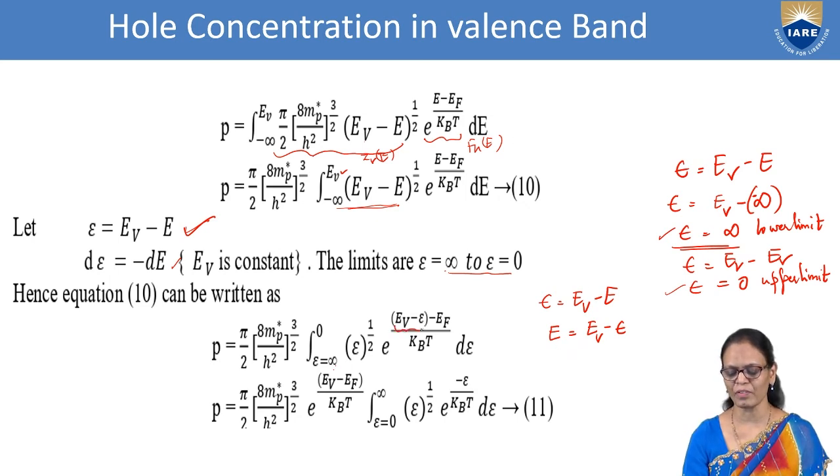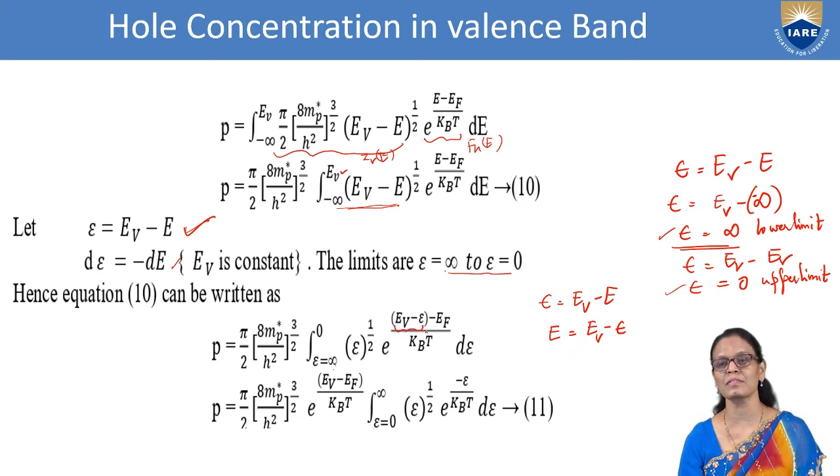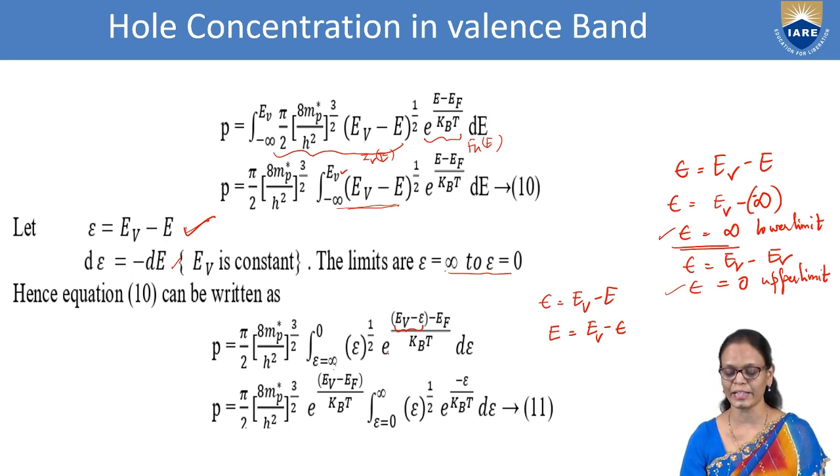So for E, we are substituting EV minus epsilon, so we get (EV minus epsilon minus EF) by kBT. And here EV is constant, EF is constant. So this also I can write as e power (EV minus EF) by kBT into e power minus epsilon by kBT. I can split it like this.